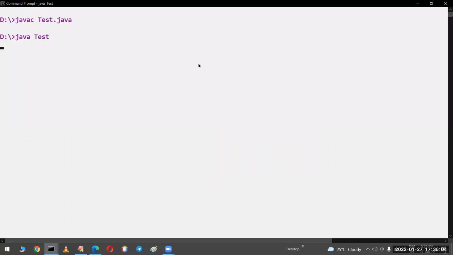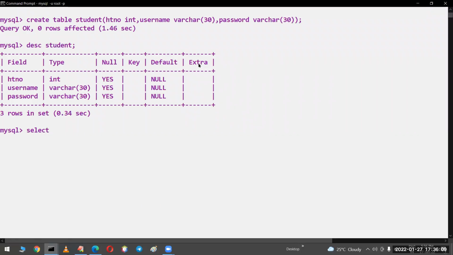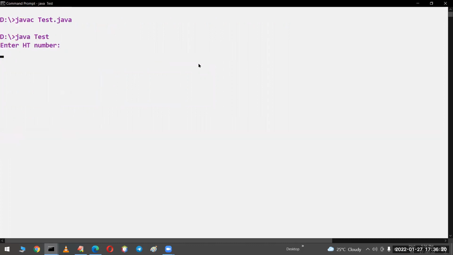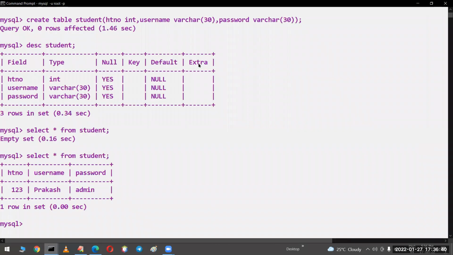So java test. Sir, it is asking to enter hall ticket number. Before that, I want to select star from student. Sir, we need to check, is there any data in this table? No, the data is empty. Now if I execute the program, hall ticket number 123 I am giving. Enter student name, I am giving Prakash. Create the password, I am giving admin as the password. Student details are hall ticket number 123, name is Prakash, and student password is admin. Record is inserted. Now let me check whether the record is inserted or not.